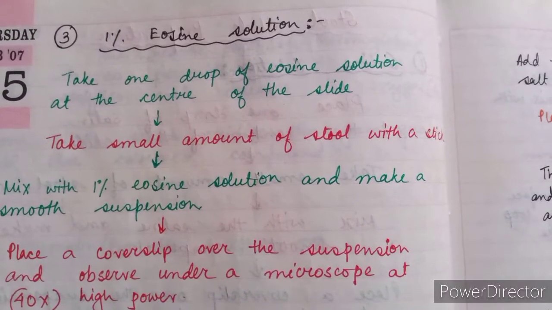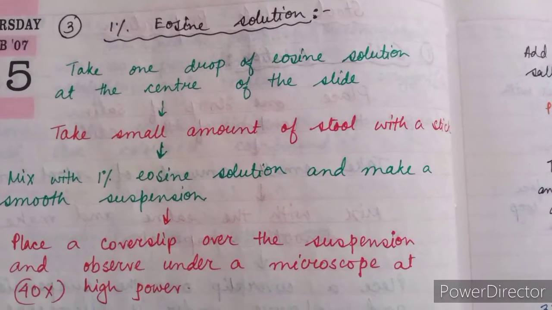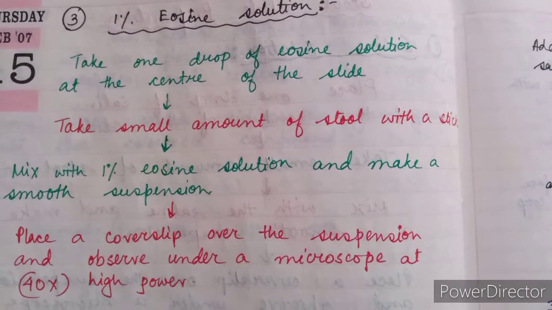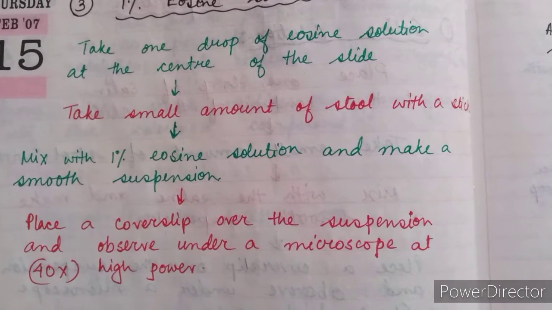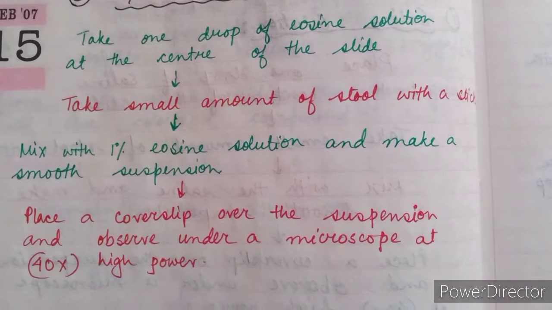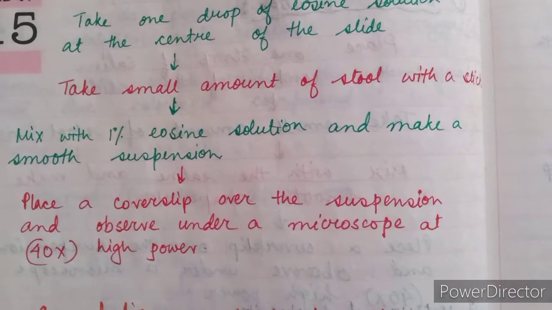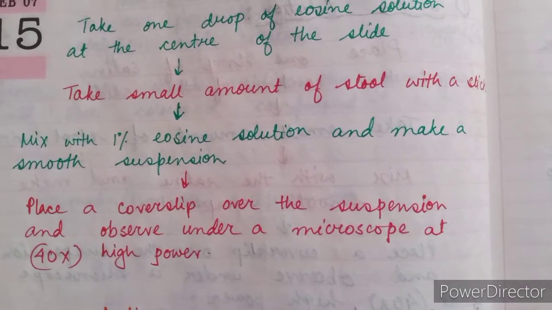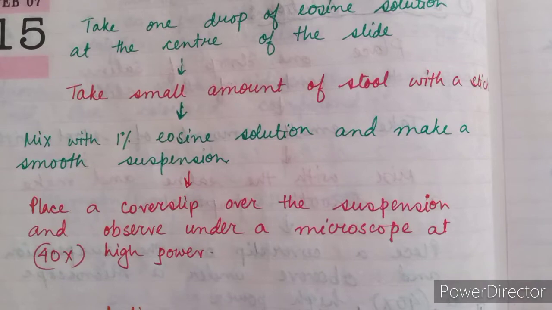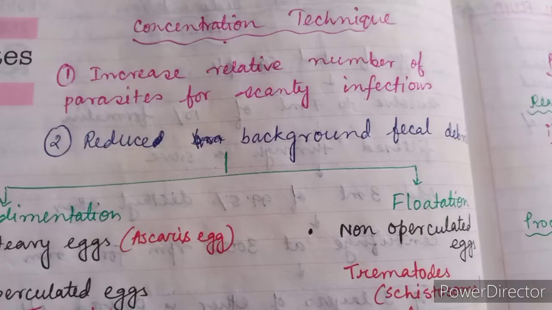Next is 1% eosin solution. Take 1 drop of eosin solution at the center of the slide. Then take a small amount of stool with a stick. Mix with 1% eosin solution and make a smooth suspension. Place a cover slip over the suspension and observe under the microscope at 40x, that means high power objective.